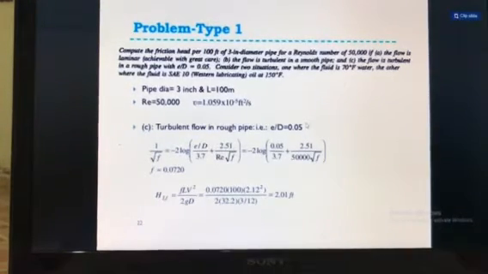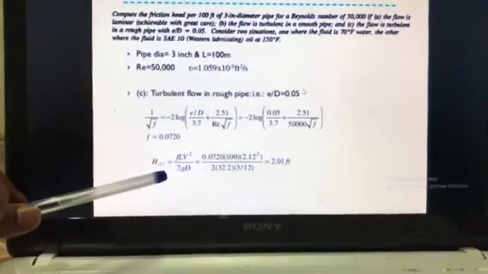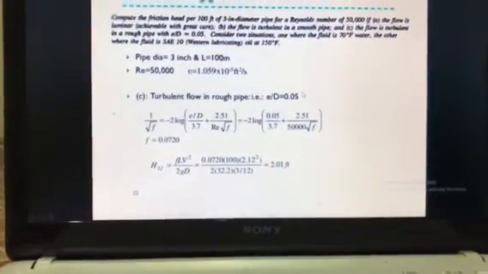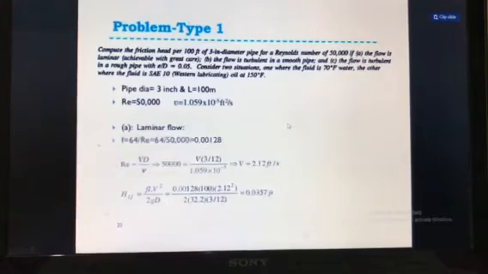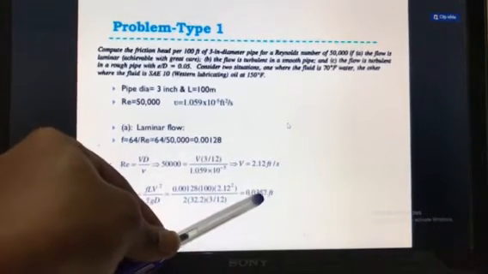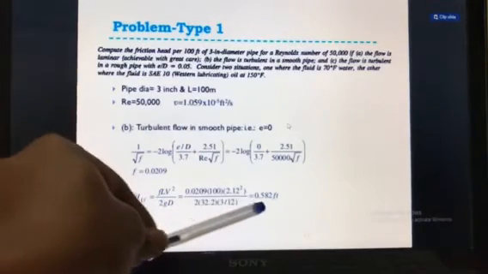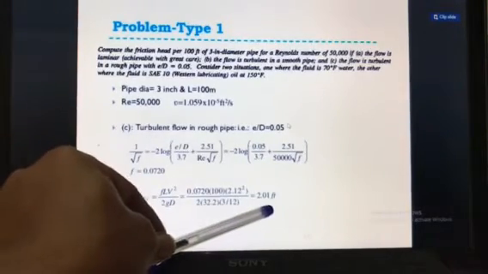Now by putting the value of friction factor into your head loss equation, you will get the head loss due to friction as 2.01 foot. So for the first case you will get the head loss due to friction as 0.0357 foot. For the next case you will get the head loss due to friction as 0.582 foot, and for the third case you will get this as 2.01 feet.